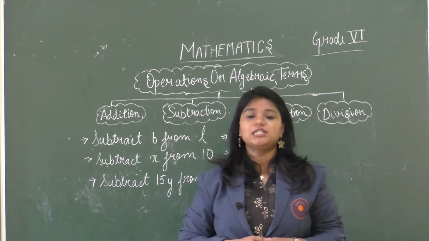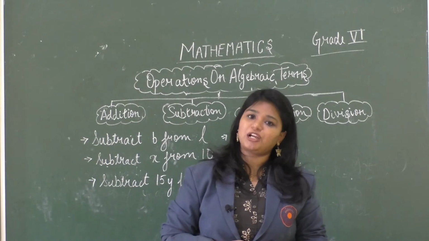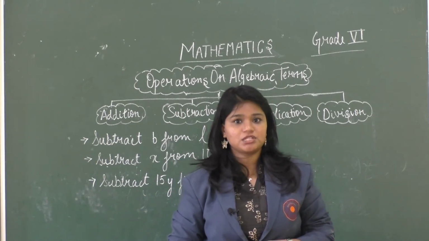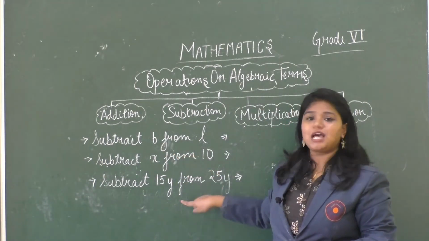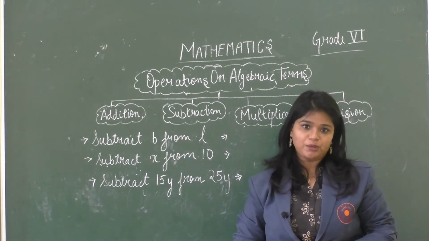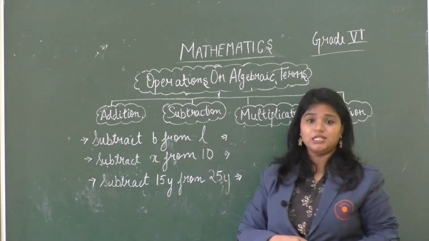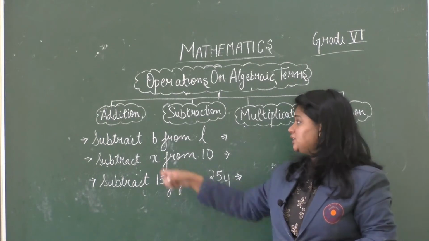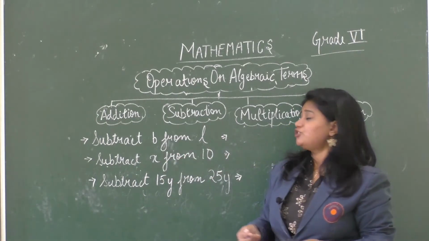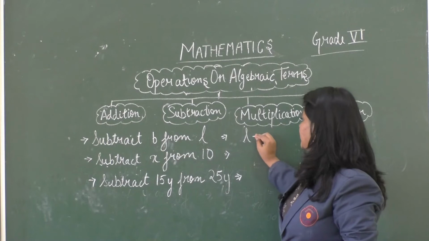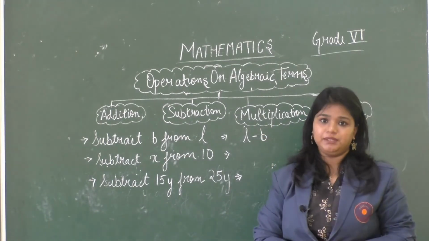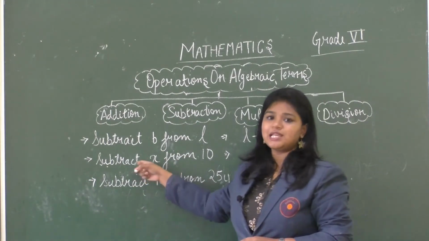Now, let's talk about the second operation, that is subtraction. Similar to addition, the same rules apply for subtraction of algebraic terms. Here I have 3 examples for you. Let's do it one by one. First, it says that subtract b from L. So we will write it as L minus b. Now let's do the second example.